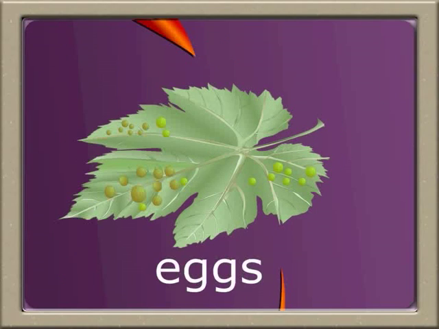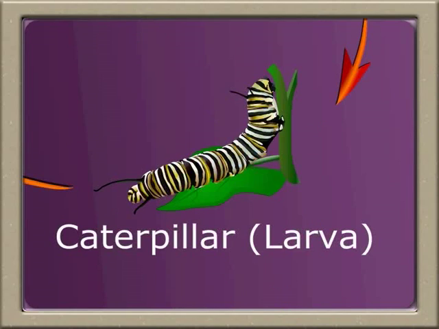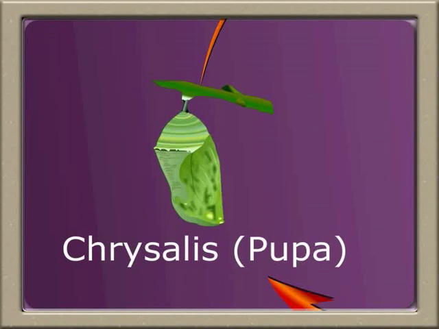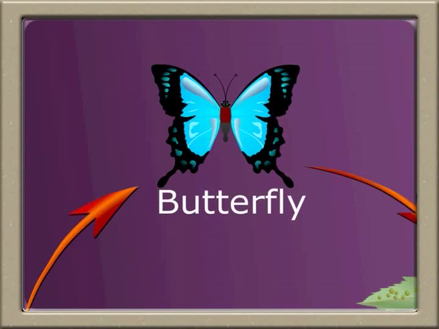The egg of butterfly develops into a larva called caterpillar. The caterpillar constructs a cocoon around it, and this stage is called pupa. The pupa comes out of the cocoon as an adult butterfly.